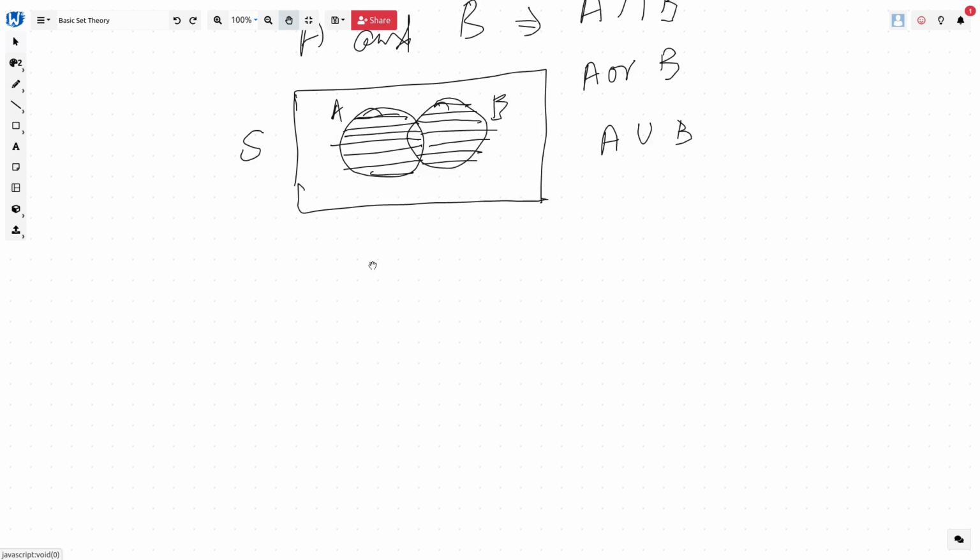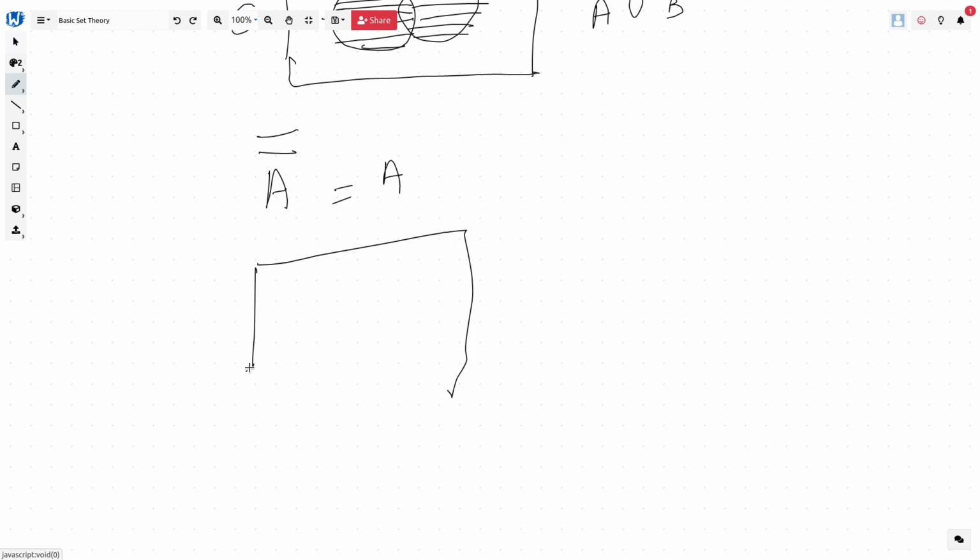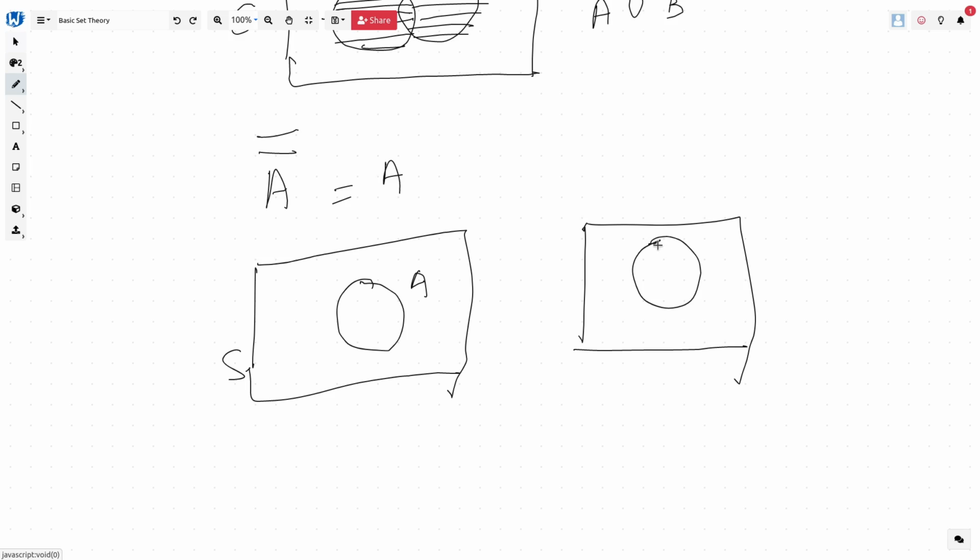Now we have also tried to say earlier, so let's try to draw the parallel between our logical statement and this thing. We have said A complement of complement is A. Now how are we going to do that? So let's say this is our sample set, and this is our A. So what is A complement? We draw A complement here first. So this is A. What is not in A is our A complement, right? So according to our Venn diagram, this segment should be A complement.